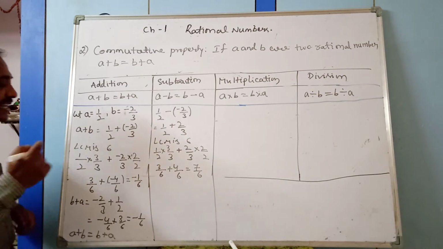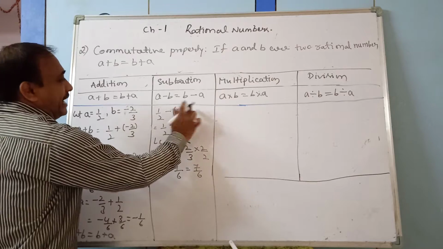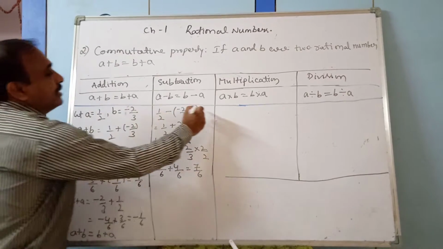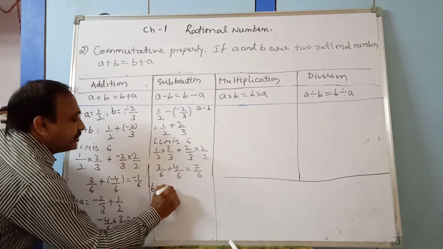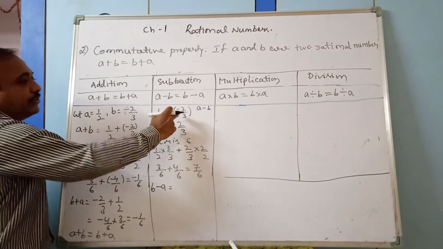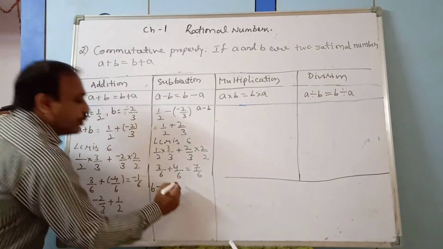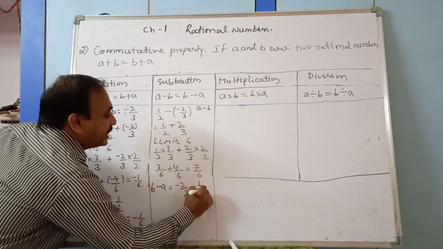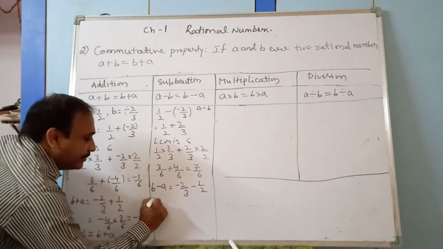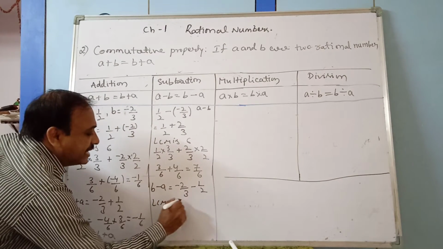Now we take b minus a. The b value is minus 2 by 3, so minus 2 by 3 minus 1 by 2. Similarly the LCM is 6.